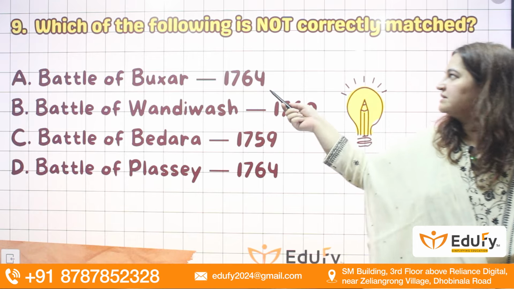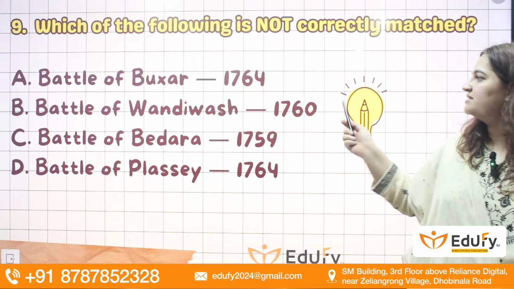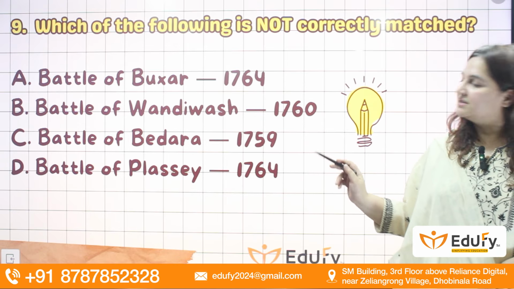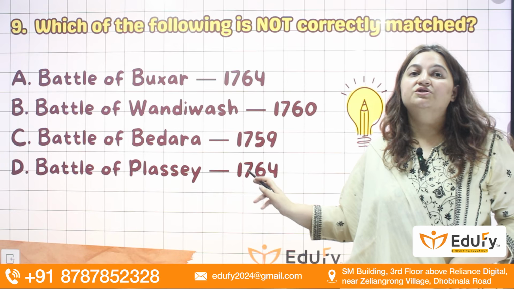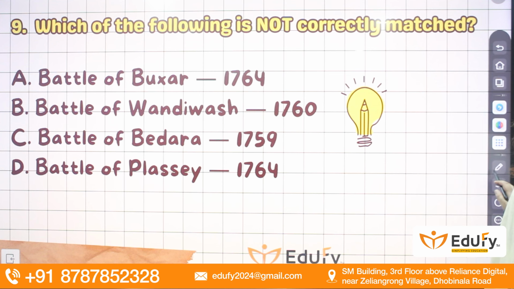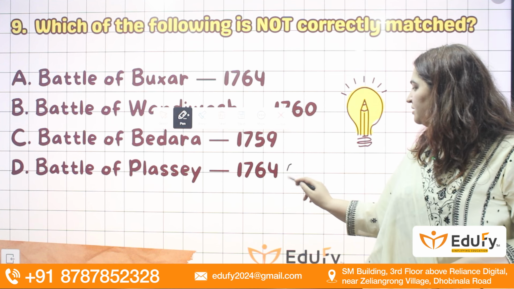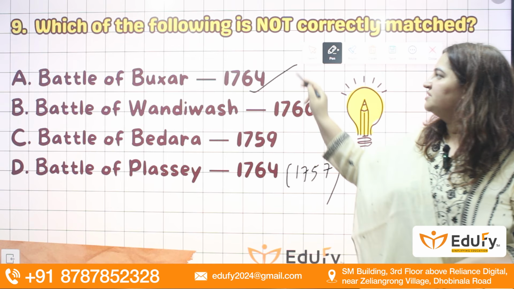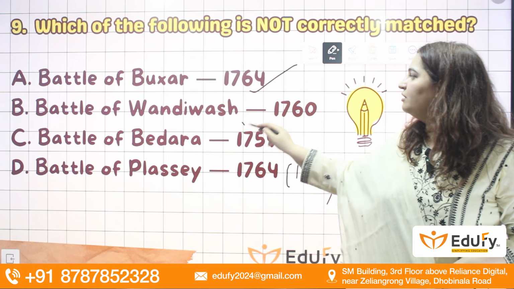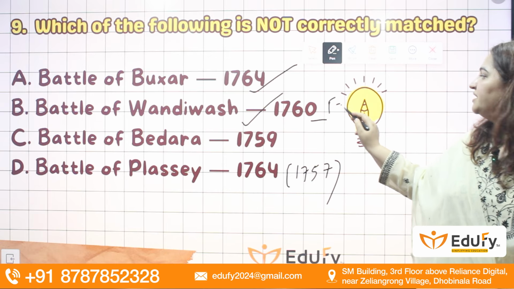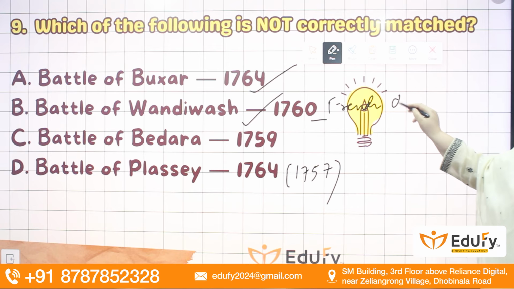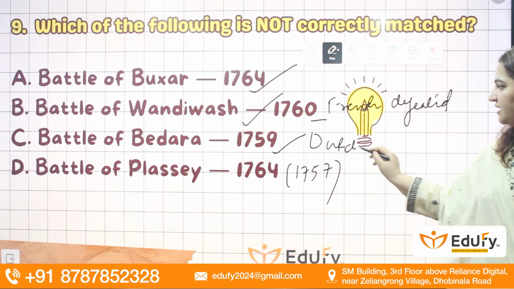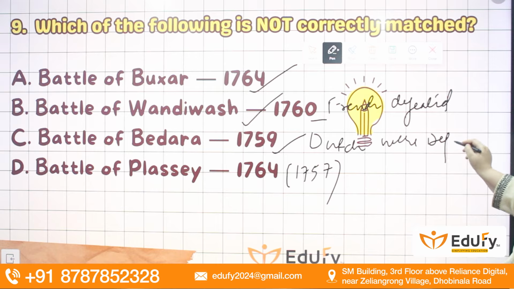Now next is, which of the following is not correctly matched? The Battle of Buxar, 1764, Battle of Wandiwash, 1760, Battle of Bedara, 1755, Battle of Plassey, 1764. Here the answer is D, Battle of Plassey, because it was fought in 1757. Battle of Buxar we have just seen, 1764. Battle of Wandiwash, 1760, where the French were finally defeated by the English in this battle. Battle of Bedara, 1759, where the Dutch were defeated.